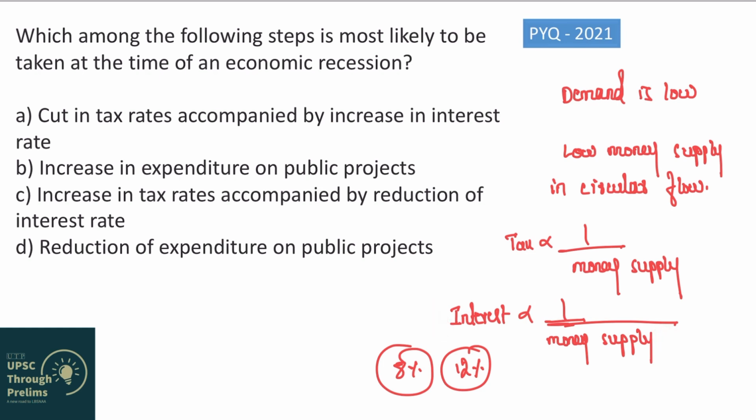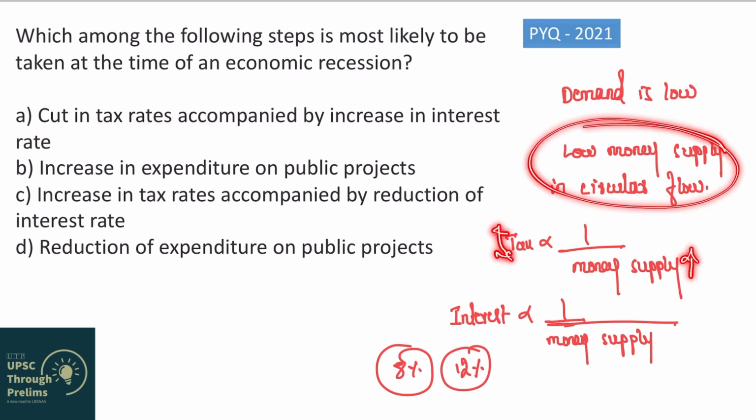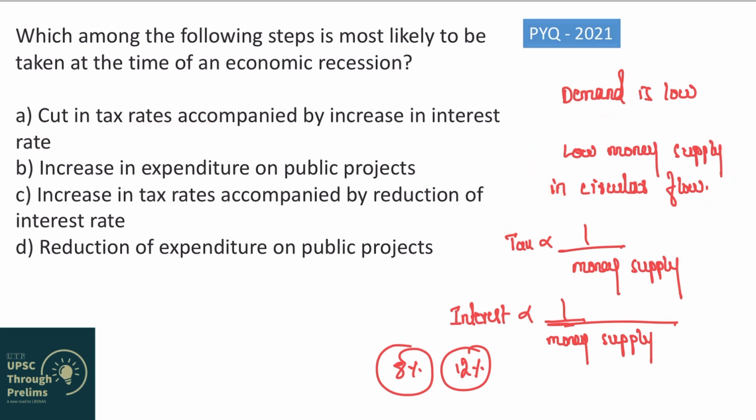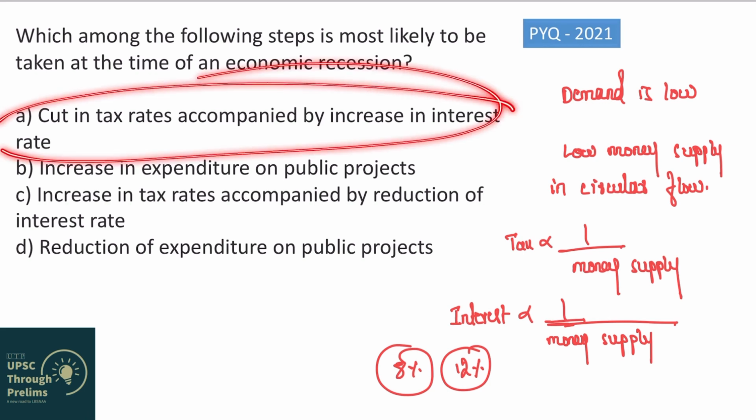So what this first statement is saying is a cut in tax rates, which is good because if you cut tax rates, money supply will increase, and that is what we want. But the second half is saying what? Accompanied by increase in interest rates. So if you increase interest rates, money supply will decrease. So the first half of this statement is correct, but the second half of this statement is wrong. Hence this statement is wrong.